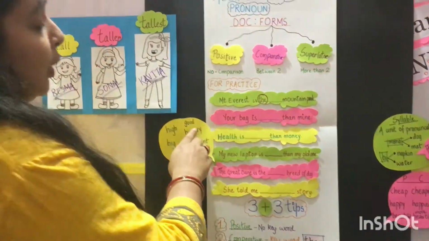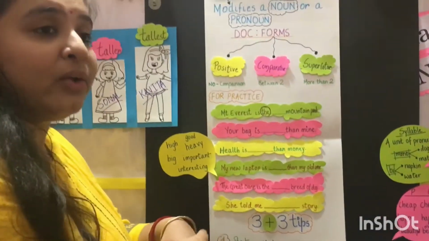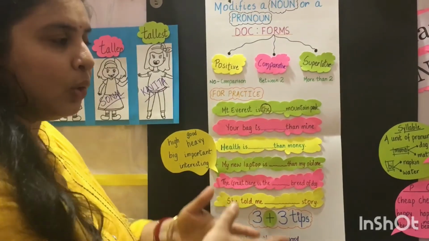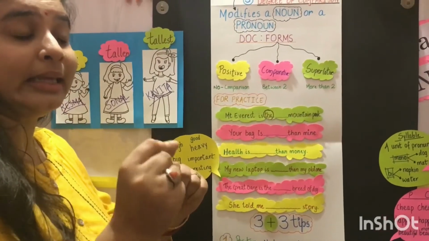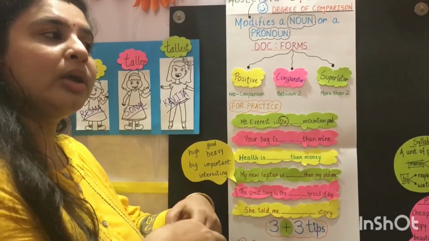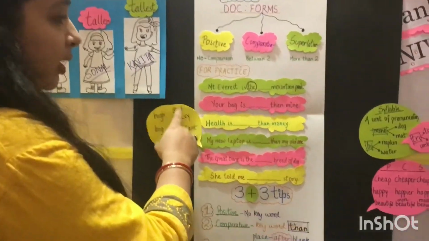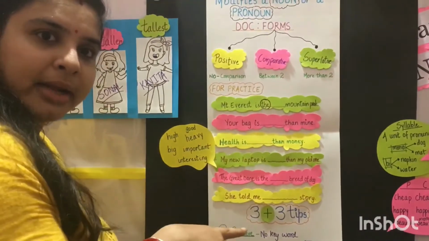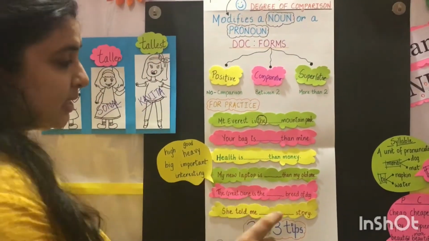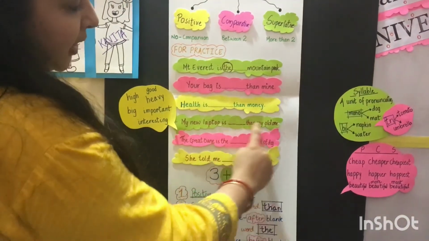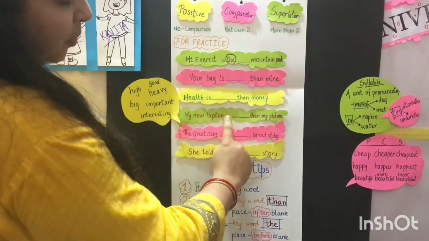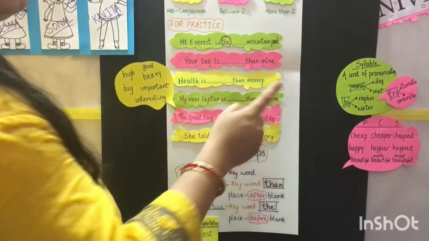Because good comes in the irregular degrees. Good और ऐसे बहुत सारे words होते हैं जिसमें ER या EST नहीं add करना होता है, उनका word ही अलग हो जाता है. तो for good the comparative form is better and the superlative form is best. So here the sentence is in comparative degree. So my new laptop is better than my old one.